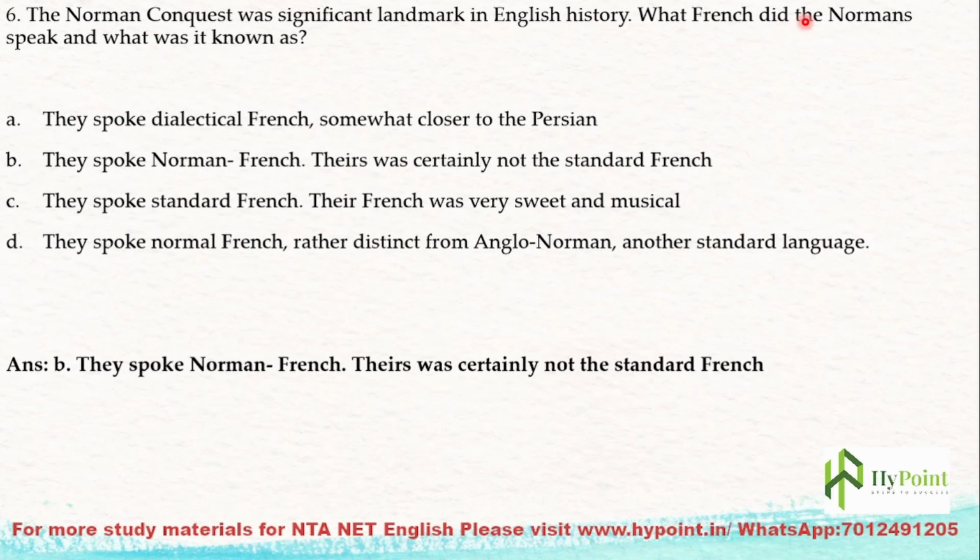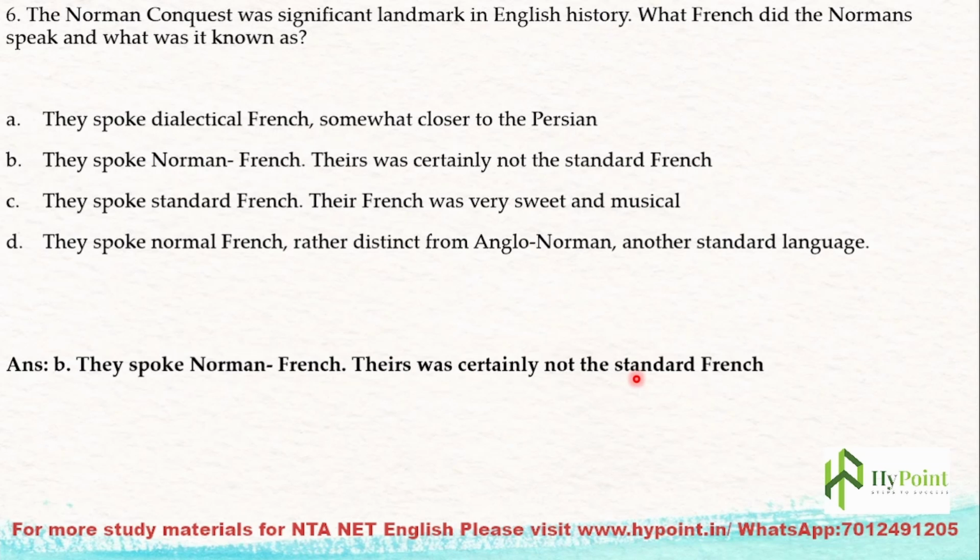And what French did the Normans speak, and what was it known as? What type of French language was spoken by the Normans who came to England and conquered? So what French were the Normans speaking at that time, and what was it known as? The answer is they spoke Norman French. They were not speaking pure French, theirs was certainly not the standard French.